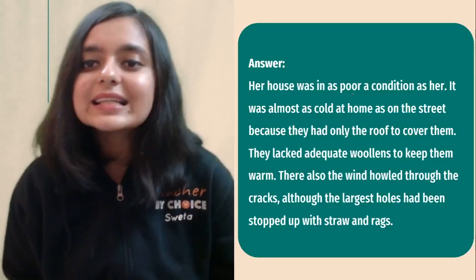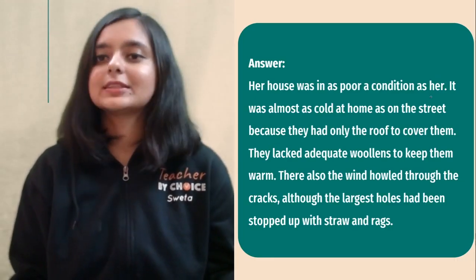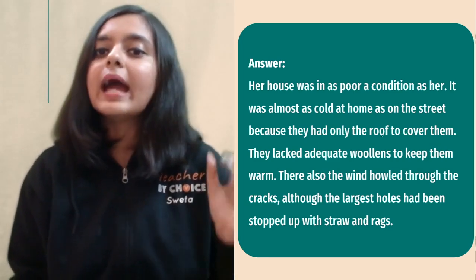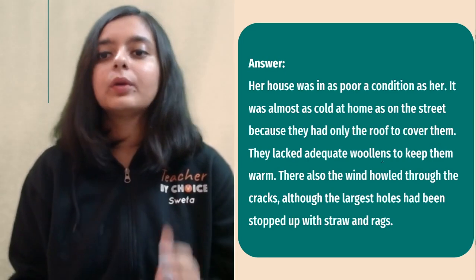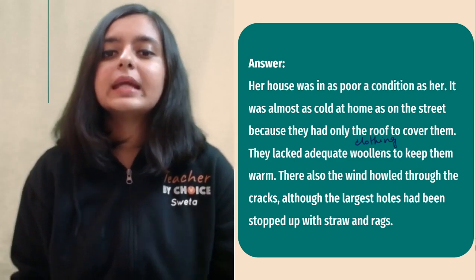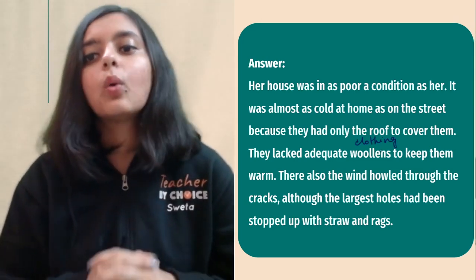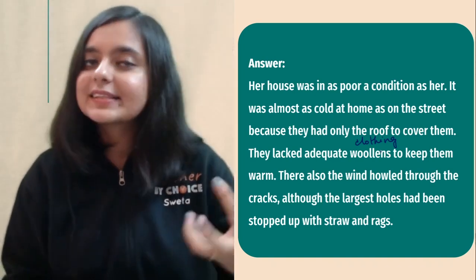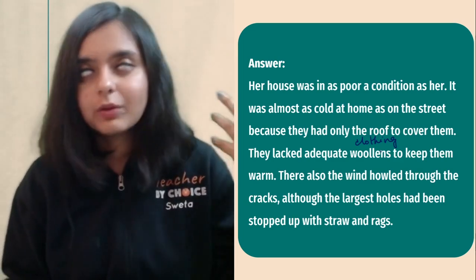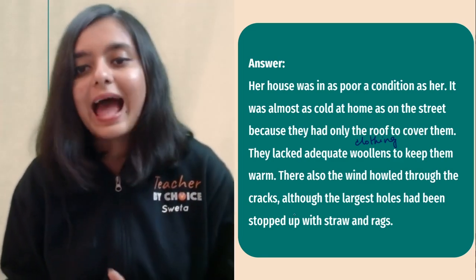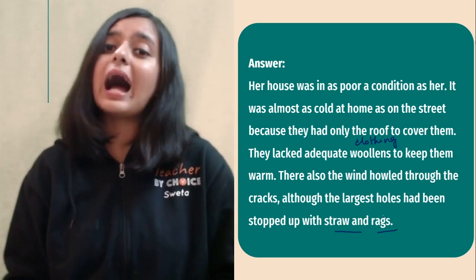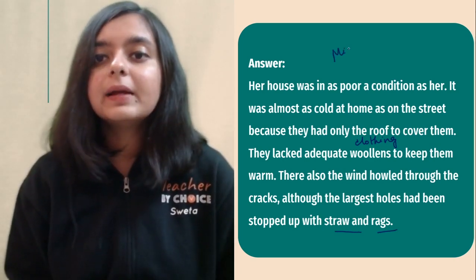Her house was in as poor a condition as she was, right? It was almost as cold at home as on the street, because they had only the roof to cover them. They lacked adequate woolens to keep them warm. So adequate, you can say clothing, okay, to keep themselves warm. There also the wind howled through the cracks. So they had cracks in the roof and the wind got inside. Okay, so the howling of the wind was audible through the cracks, although the largest holes had been stopped with straws and rags. So you can see how miserable it was, in a miserable condition, right?